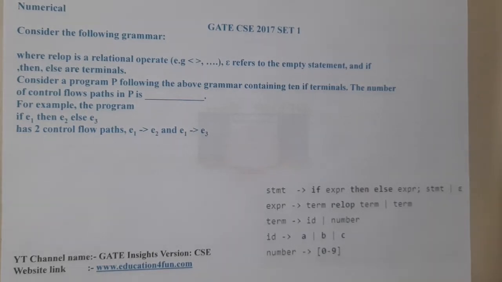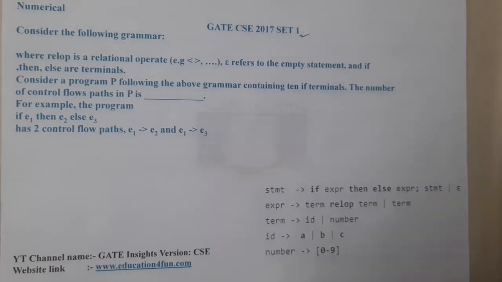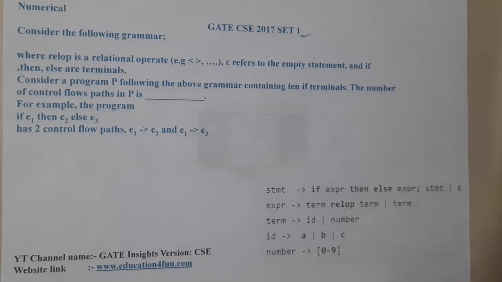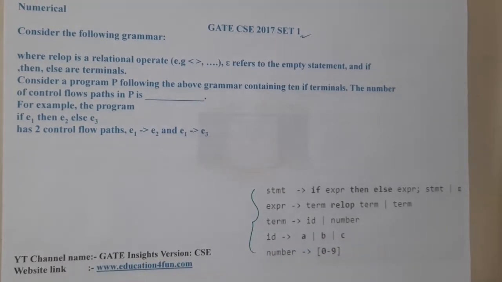In this lecture, let us go through the next question. This question belongs to GATE CSE 2017 set 1. The given question is: consider the following grammar where relop is a relational operation. So let us assume there is some grammar given, and relop is a relational operation.